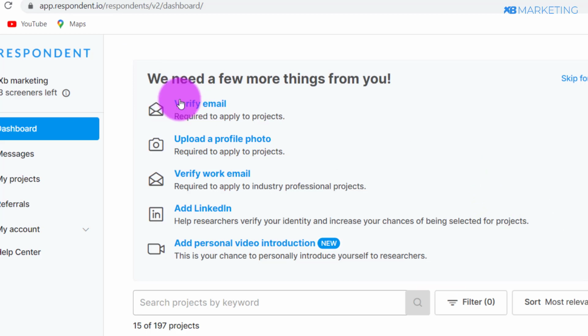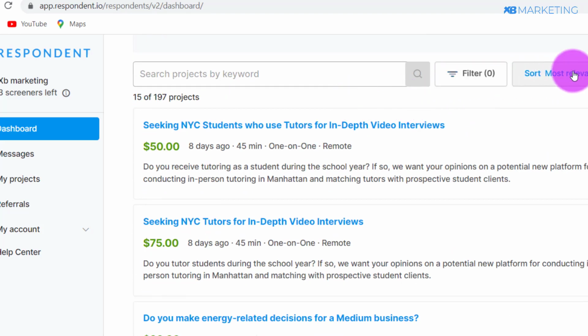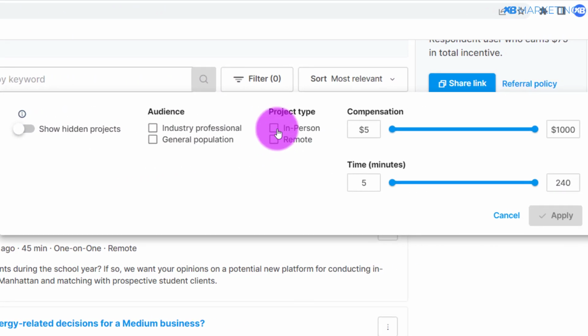All right, and also there's a tip I forgot to mention. Once you create your account, you want to make sure you fill out this section right here. All right, and also another thing that I need to show you so that you don't get confused on how to make money with Respondent. Once you come over to this filter section right here, there are two types of projects. There are ones that require you to be with the researcher in person, and there are also some that don't require you meeting the researcher in person, which means you can apply for the survey from your home. So what you want to do is make sure you click on this remote right here, and click on apply.